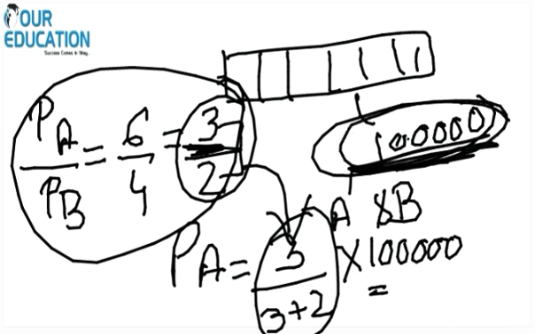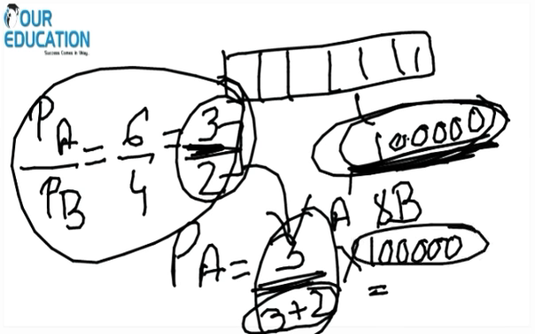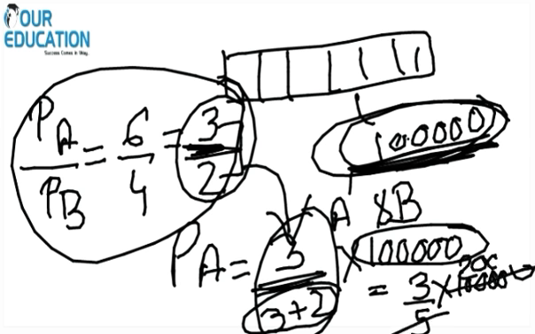This is the total amount, so in the denominator we also have to keep the total value: part divided by the total parts into the total value. So it's 3 by 5 into 1 lakh, which is 60k.